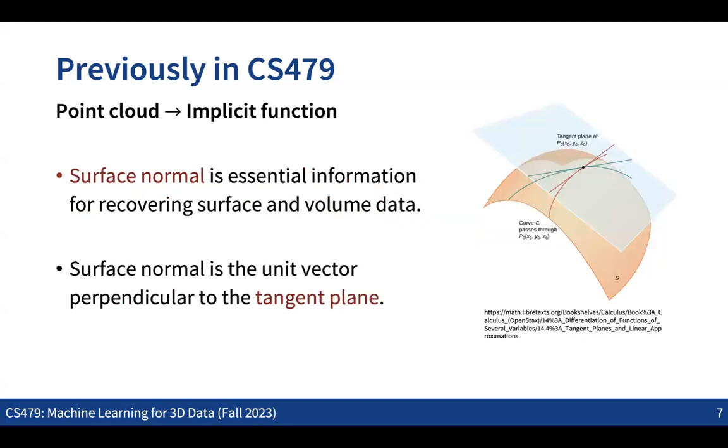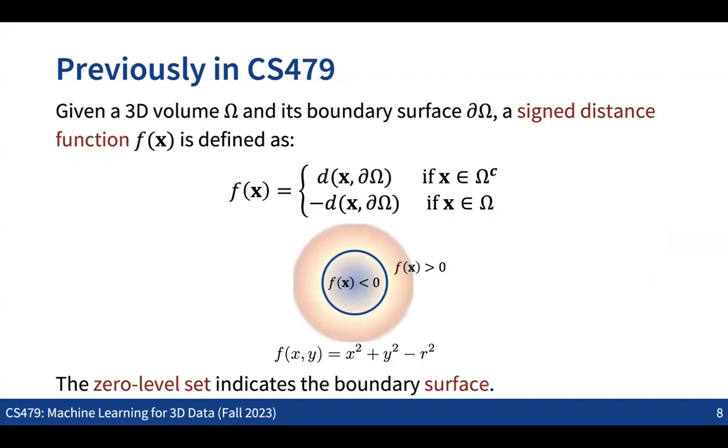But the conversion from the point cloud to the input function was slightly more complicated, right? What we discussed last time is that we can first consider getting surface normal information. The surface normal information can provide more information about the surface or the volume that we want to get. The surface normal is defined as the normal vector of the tangent plane that we define for each point. And once we have the tangent plane for each point, we can easily define the signed distance function.